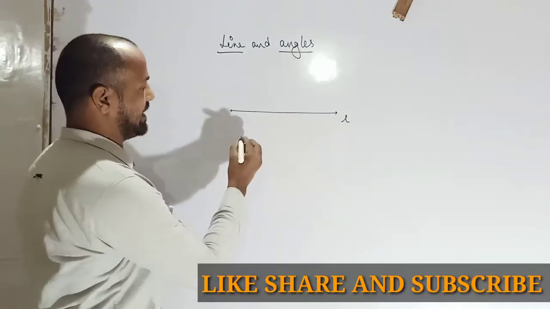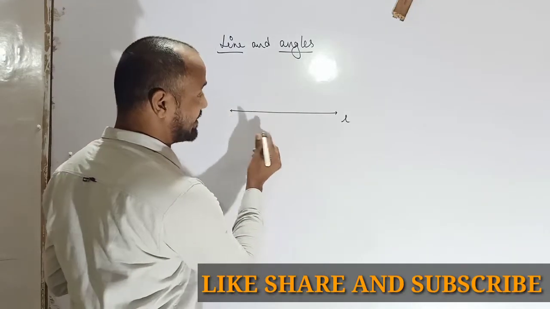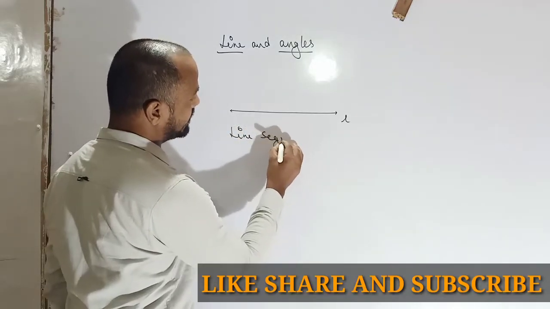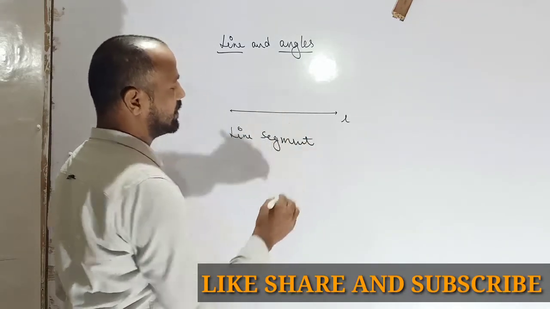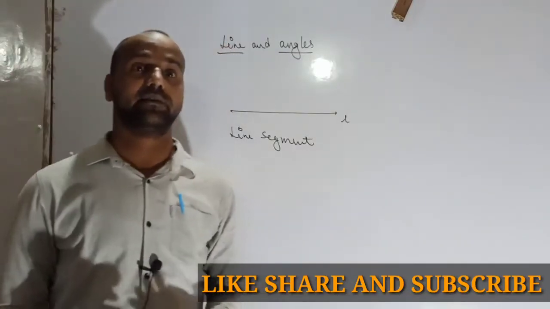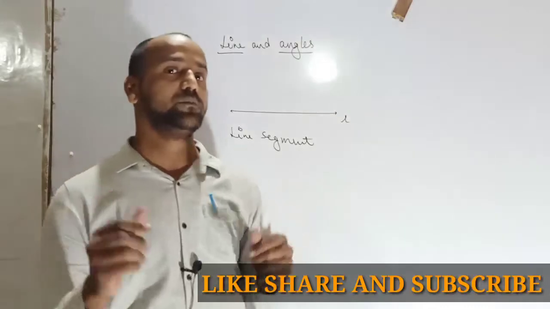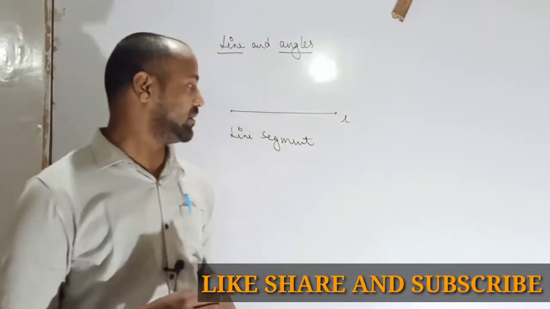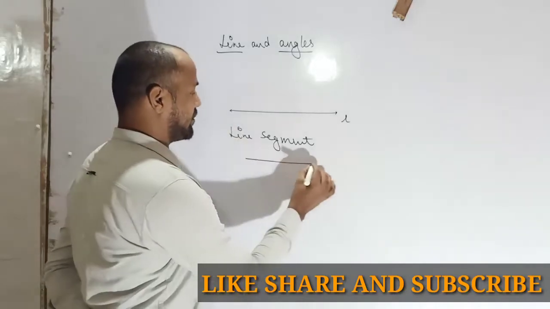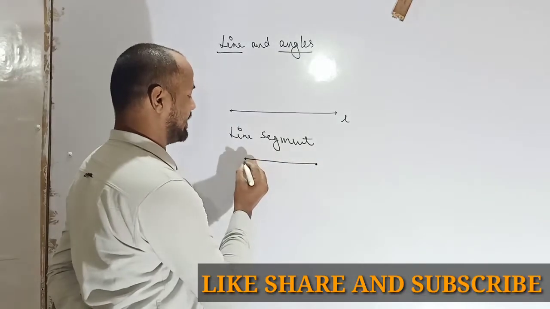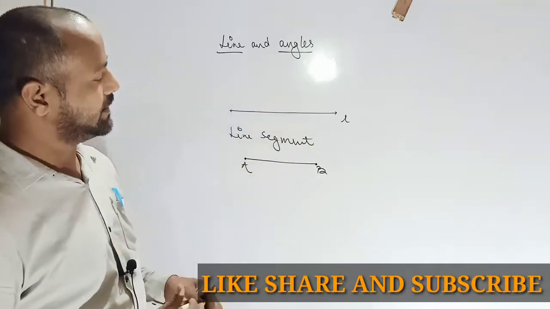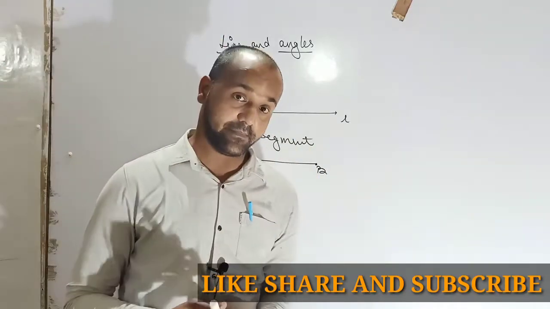Okay. So next, line segment. What is a line segment? A small part of a line, meaning a straight path between 2 points, is called a line segment. Properties of a line segment: it has a definite length.